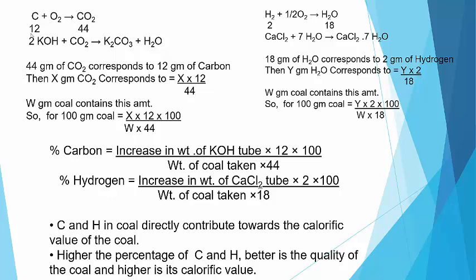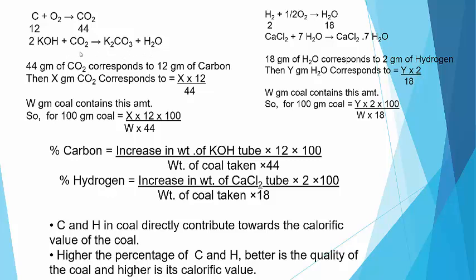That means 12 gram of carbon reacts with 32 gram of oxygen, giving 44 gram of CO2. And this CO2 is absorbed by the KOH solution U tube, converting to K2CO3 plus water.